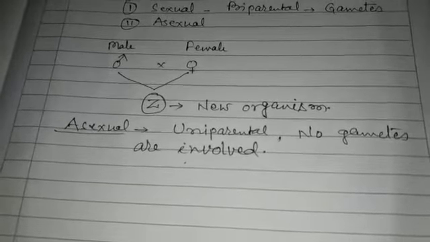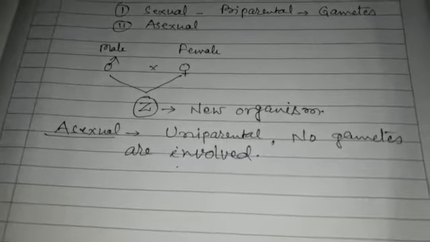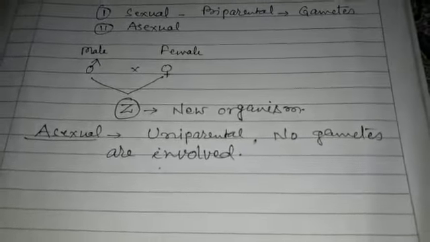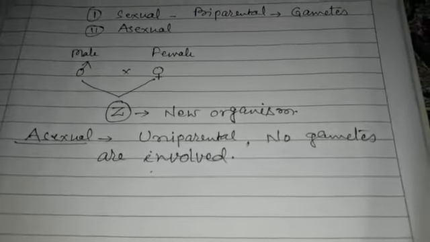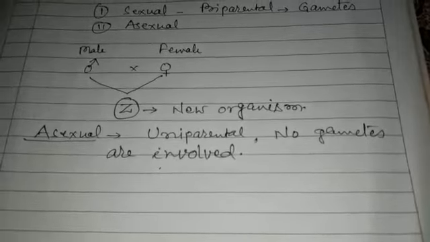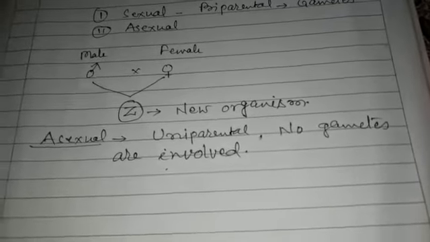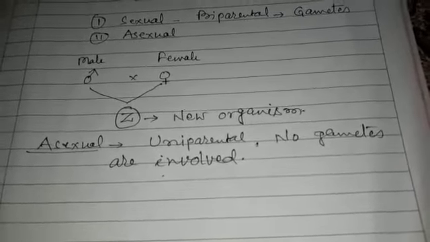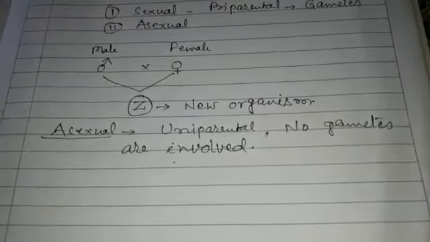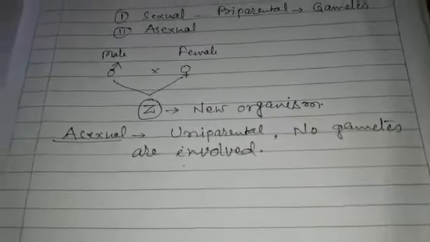If we talk of the asexual mode of reproduction, the offsprings produced through this mode are very much similar to their parents and they maintain their genetic identity, meaning thereby no variation is there. This is the difference between the sexual and asexual mode of reproduction.